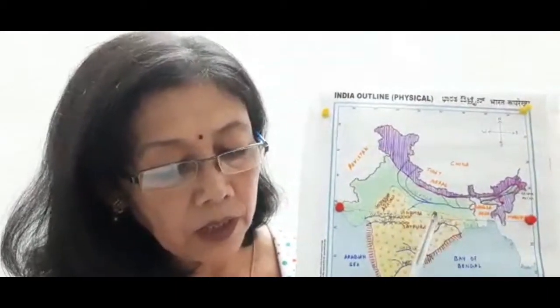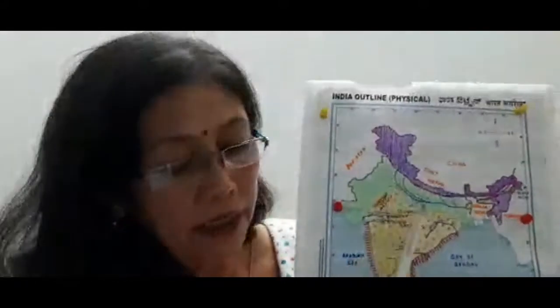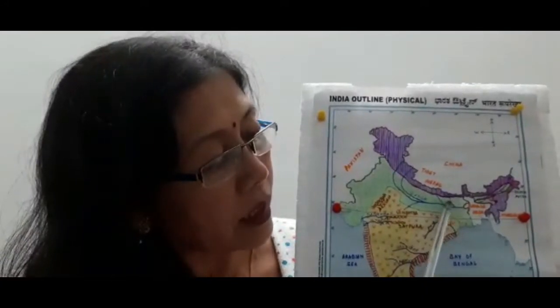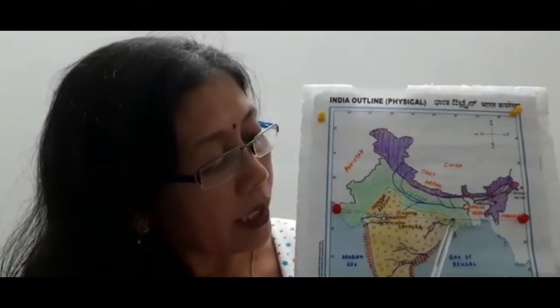Then number 2, the Punjab Haryana plain. Then comes number 3, the Ganga plain. Then number 4, the North Bengal plain, and number 5, the Brahmaputra plain. So these are the 5 different subdivided plains of the northern plains.